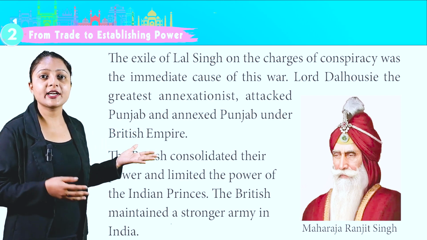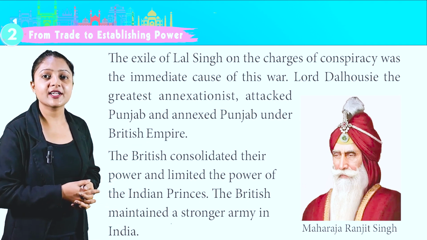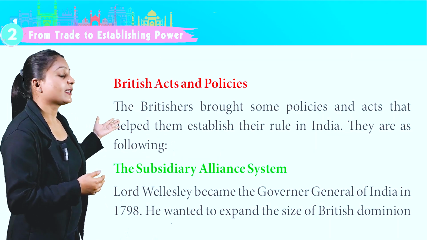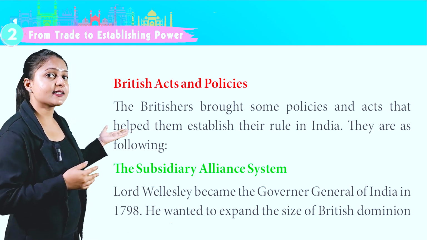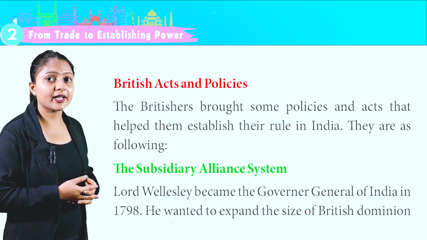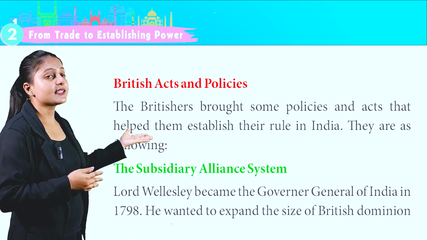The British consolidated their power and limited the power of Indian princes. The British maintained a stronger army in India. The British Acts and Policies. Britishers brought some policies and acts that helped them establish their rule in India. They are as following. First, the Subsidiary Alliance System.